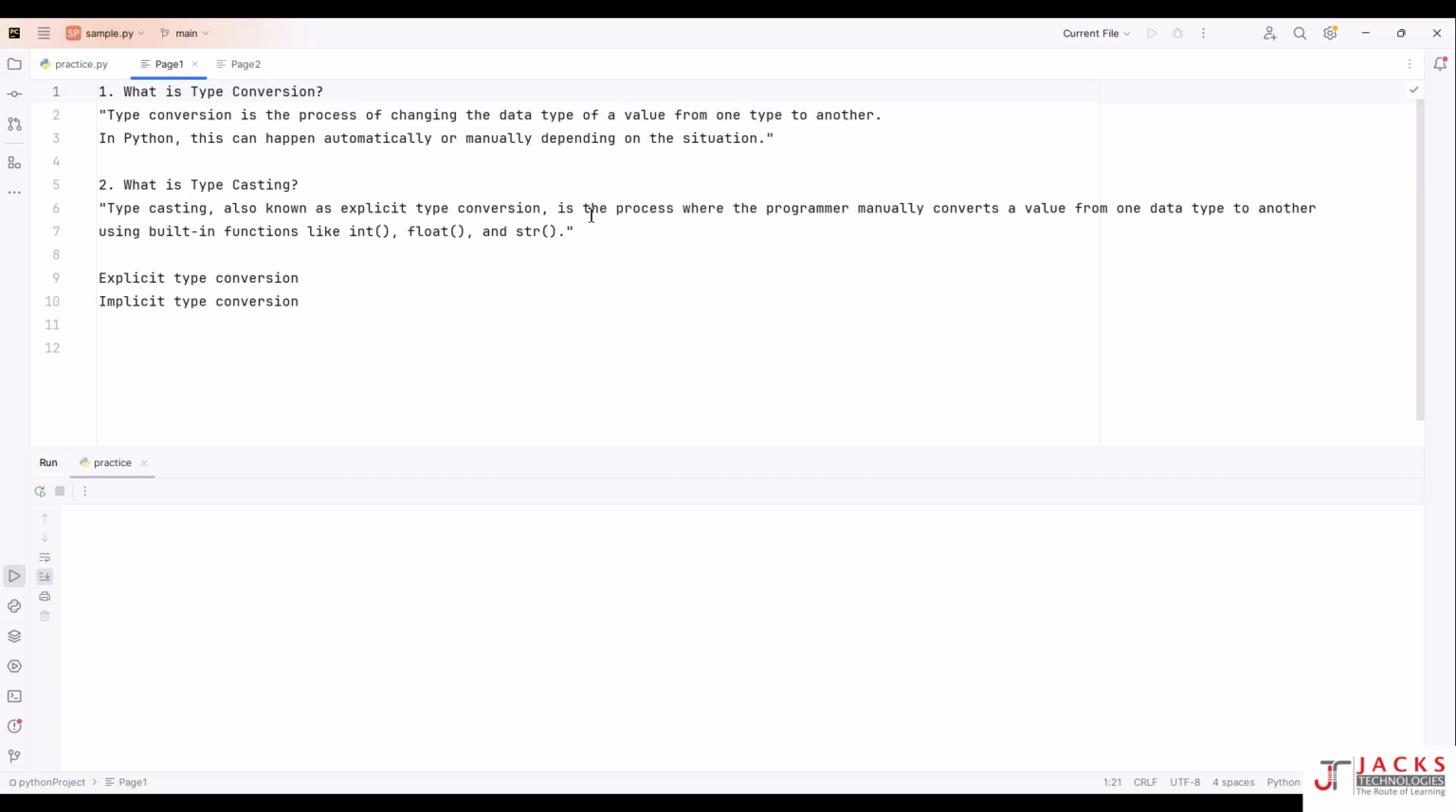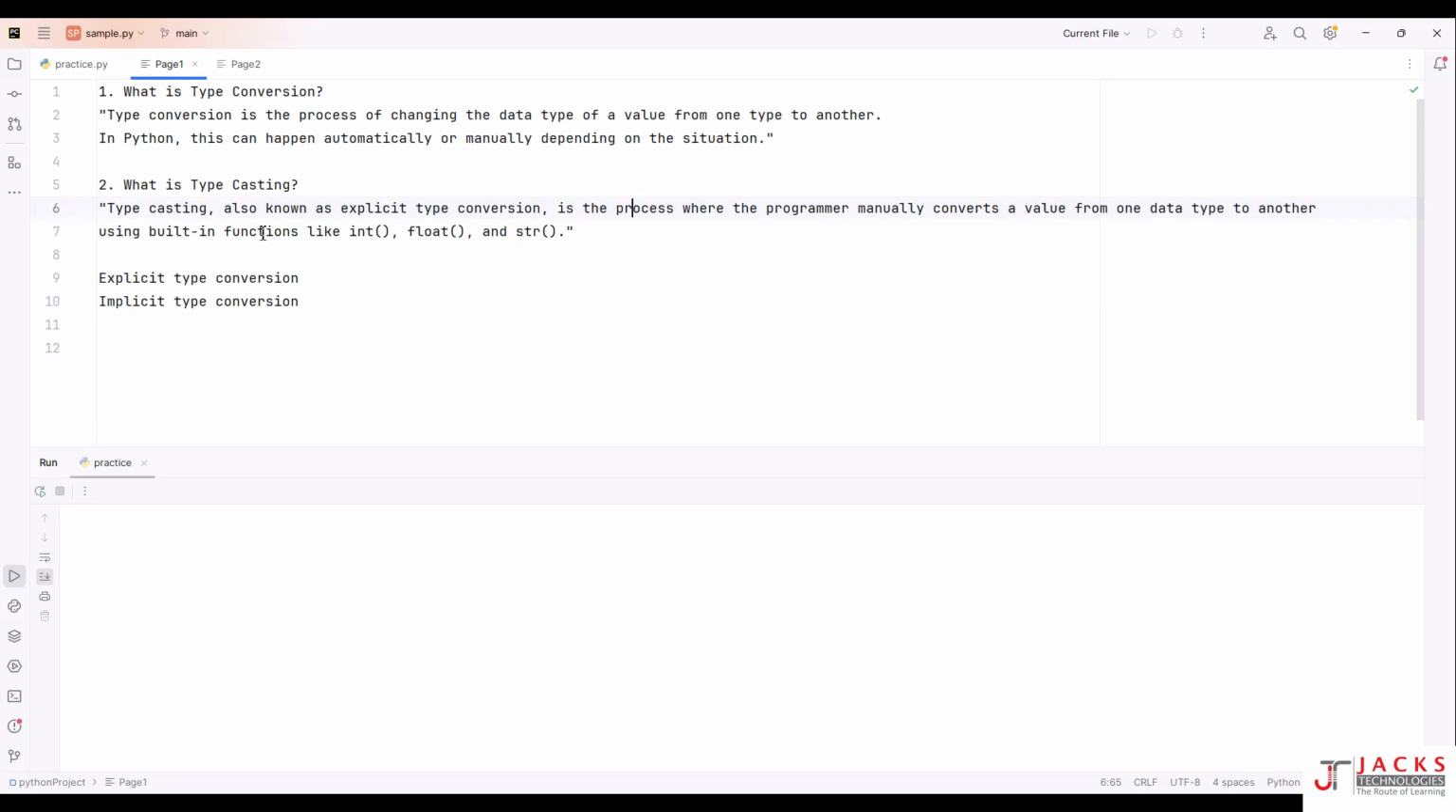Now, there are two types of type conversions. One is explicit type conversion, the other one is implicit type conversion. Before getting into this, first try to understand what is typecasting. Typecasting is also known as explicit type conversion. This is the process where the programmer manually converts a value from one data type to another data type using a built-in function.